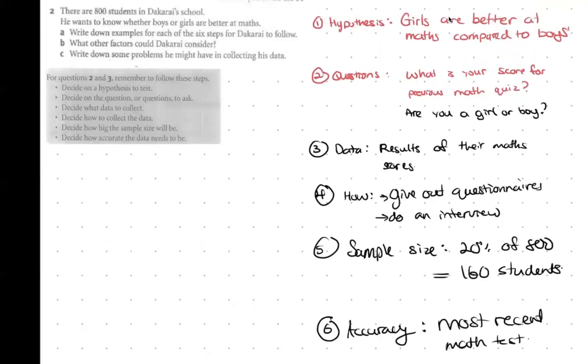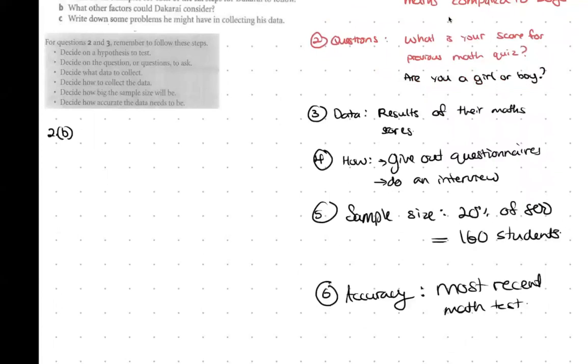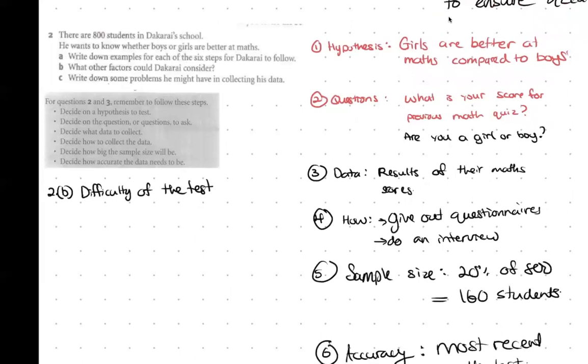And then 2B. What other factors could Zachary consider? For 2B, you can also think about other factors that we can consider, like for example, the difficulty of the test, or maybe the grades that they're in, or what year they are, or the age.